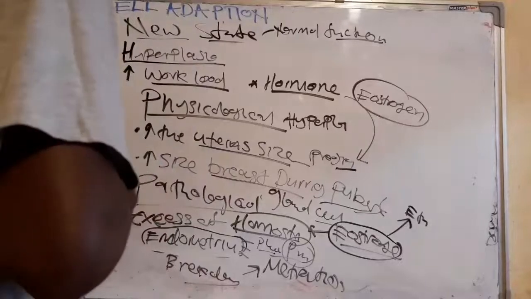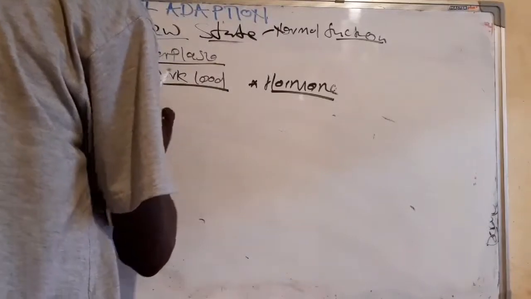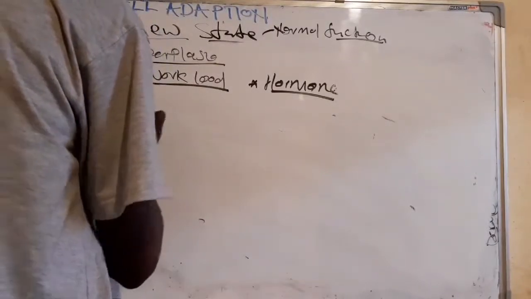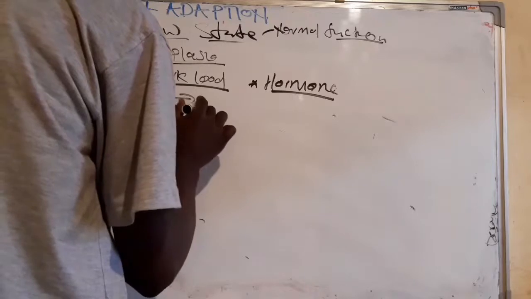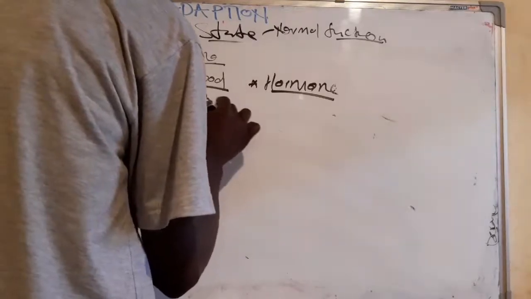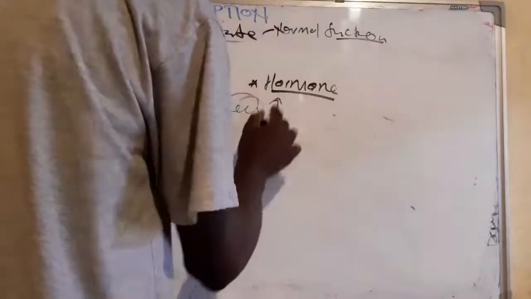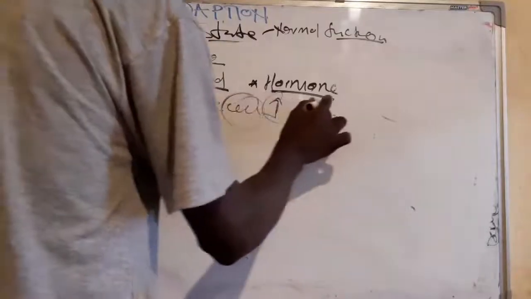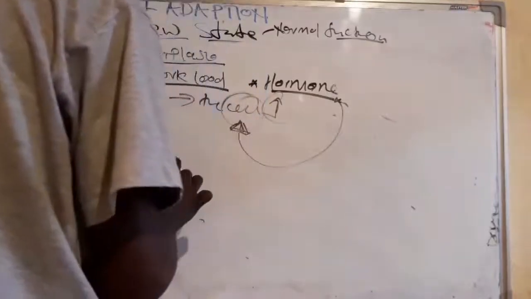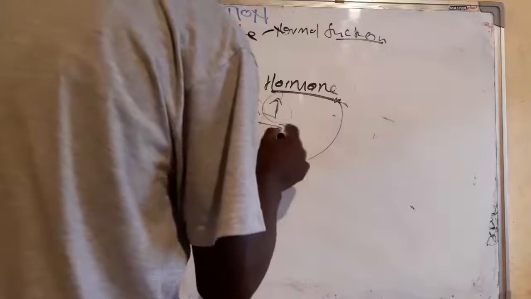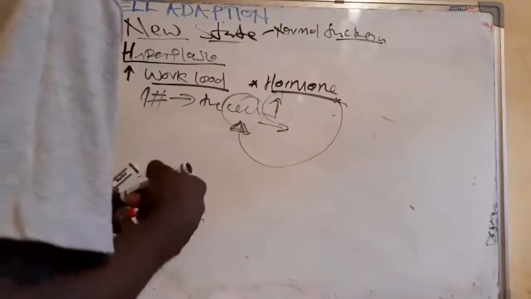Let's talk about just the mechanism. For the cells to increase in number, this means they undergo cell division. So the mechanism of this is just the increase of cell division. This cell division is caused by hormones. Hormone stimulates the cell and the cell starts dividing itself.